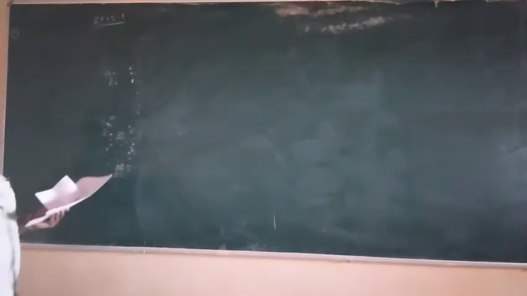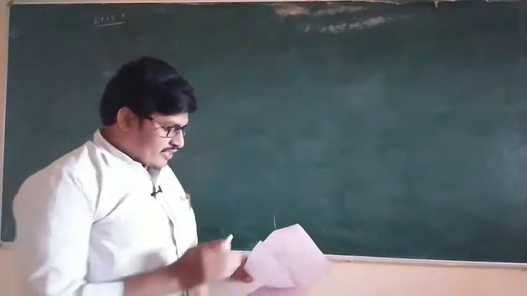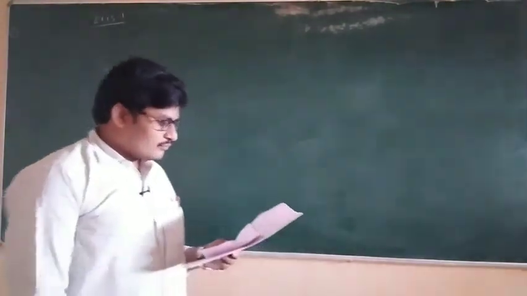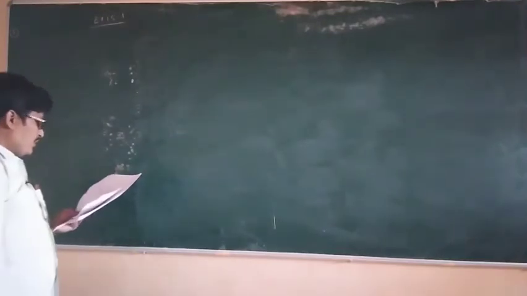Okay, all of you open your textbooks and see problem number 1. Complete the following statements.